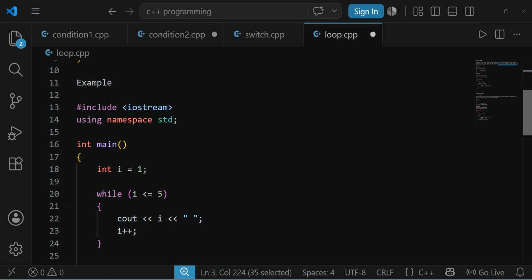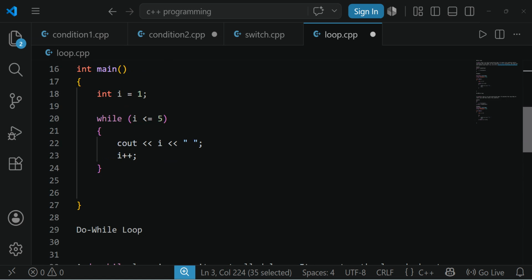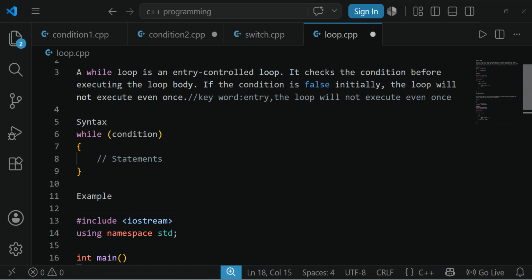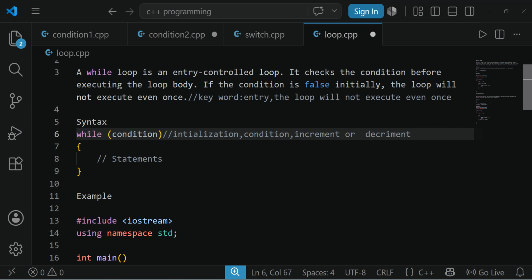Here: hash include iostream, using namespace std, int main. Initially, we have declared i and initialized i as 1. Initially, I forgot to say, in this while loop, while is the keyword. There will be 3 things in a loop. First one is initialization. Next one is checking the condition. And the third one is increment or decrement.